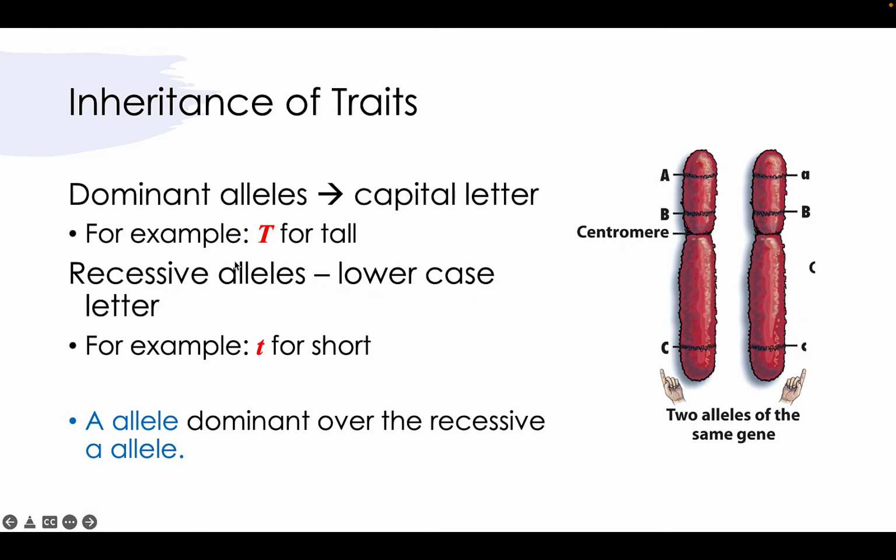We could say large T would be for tall genes and little t for short genes. This is arbitrary. We're just saying this for the sake of understanding that dominant alleles and recessive alleles can code for different phenotypes. And so we could say that the capital A allele is dominant over the lowercase recessive a allele.